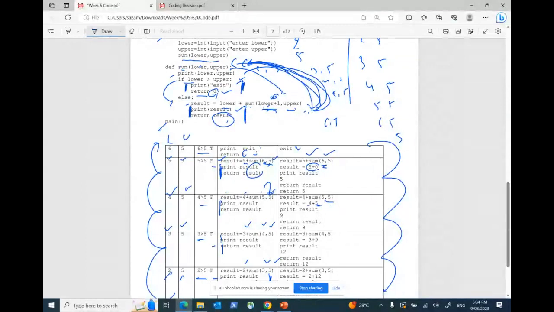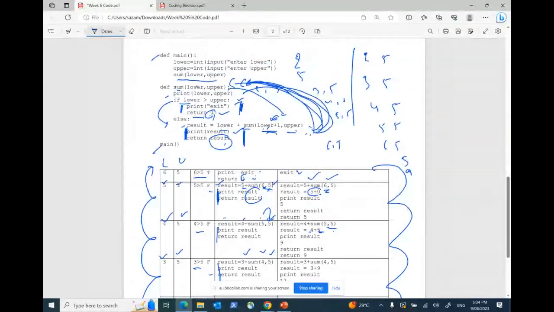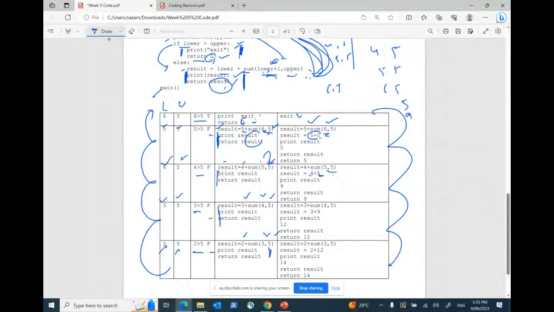Again, all the things under that function need to be executed. First of all, print result, which is 9. Clear? And then return result. So what am I returning over here? What is the value I'm returning? 9? Yes or no? Because I'm printing the result, which is 9, and I'm also returning the value 9. Now, when I'm returning that value, this particular value was called by whom? Called by the previous sum function, because it was asking for that one as well.